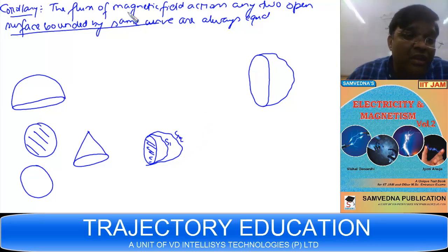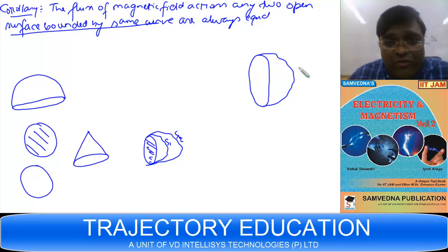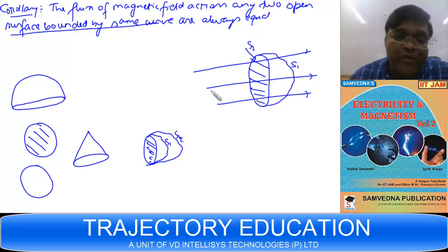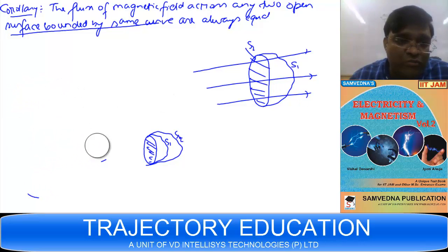Now the theorem says the flux of magnetic field across any two open surfaces bounded by the same curve. Suppose I take this as S1 and this as S2, then the flux of magnetic field across any two open surfaces S1 and S2 which have the same bounding curve will always be equal.